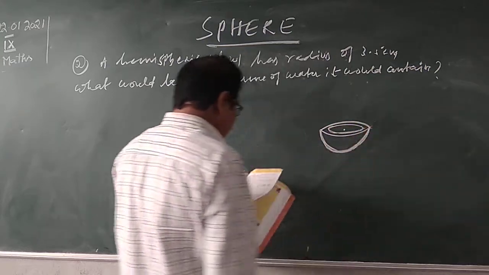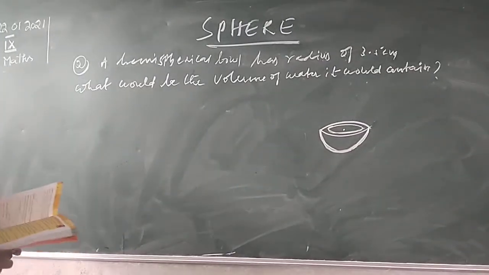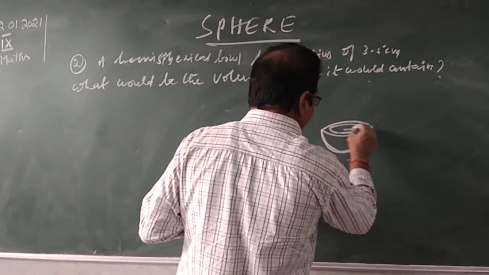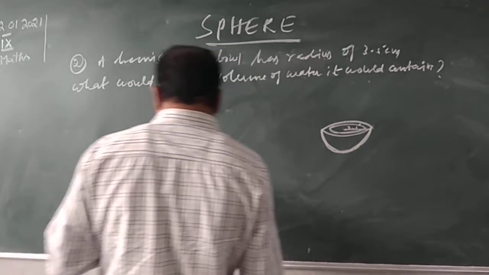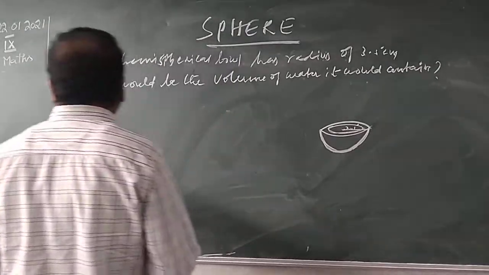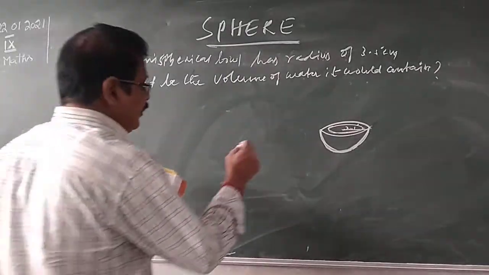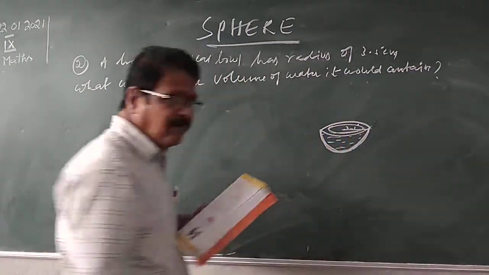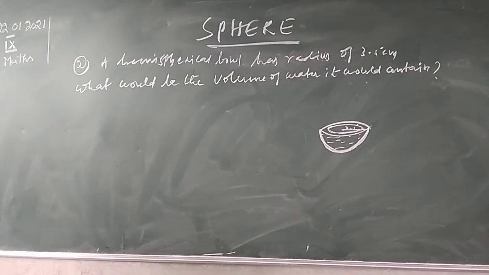In this, the water is there, and it has a radius of 3.5. This radius is given. How much is it? 3.5 centimeters. In this it contains a volume of water. How much water? Water means this is nothing but the volume of the hemisphere.